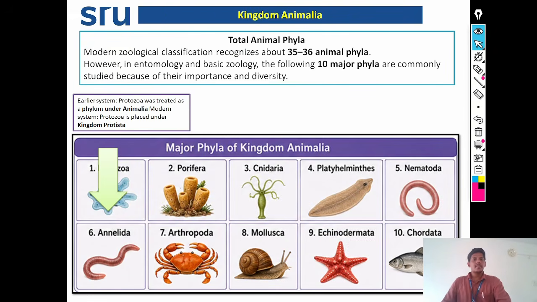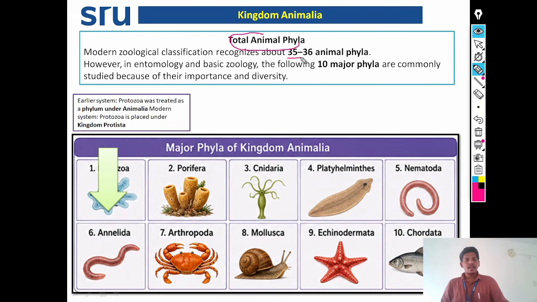So under kingdom Animalia, so many phyla are there. Total animal phyla: modern classification recognizes about 35 to 36 animal phyla.